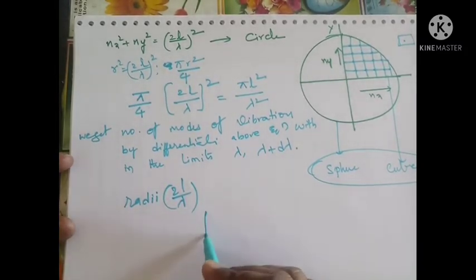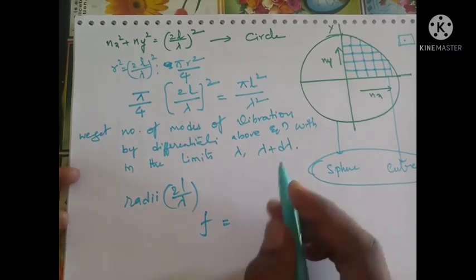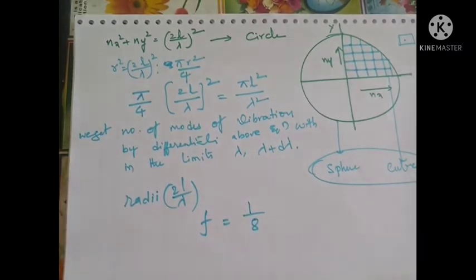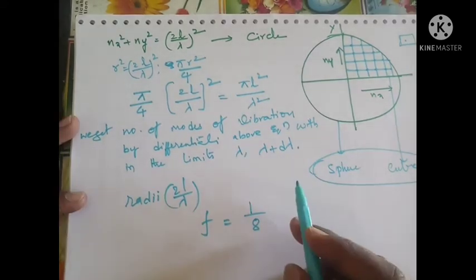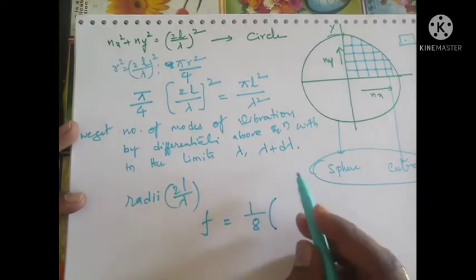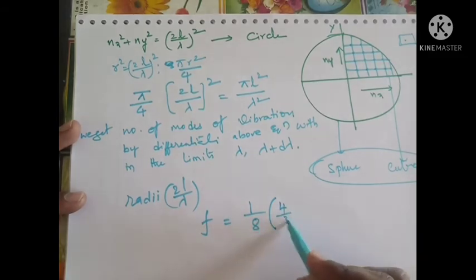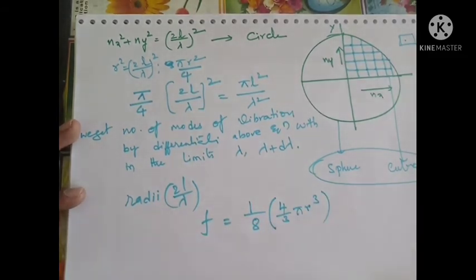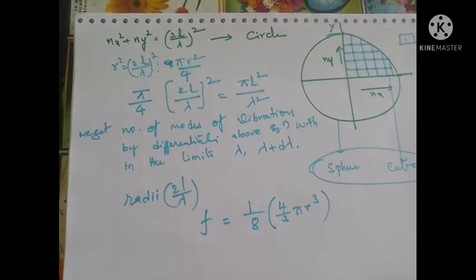So we can write the number of modes of vibration f equal to 1/8, because a cube has 8 corners, and the volume of the sphere is 4/3 πr³, right? So the number of modes of vibrations in the sphere is equal to 1/8th part of the volume of the sphere.